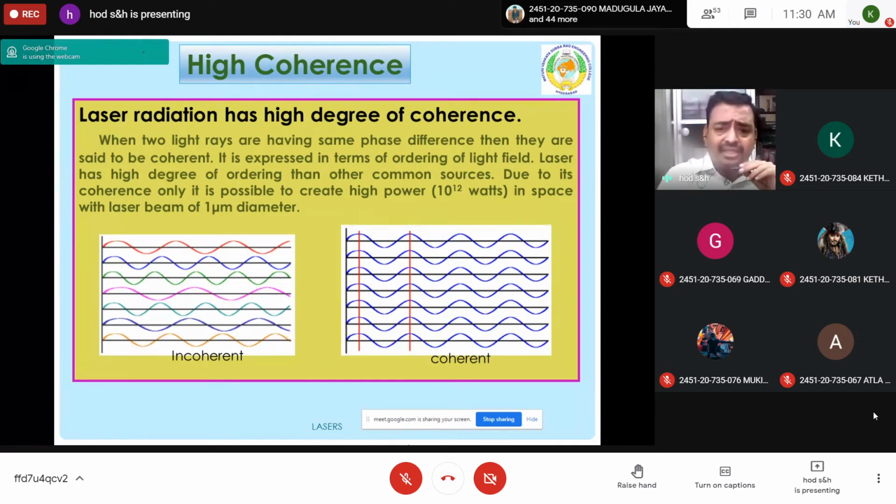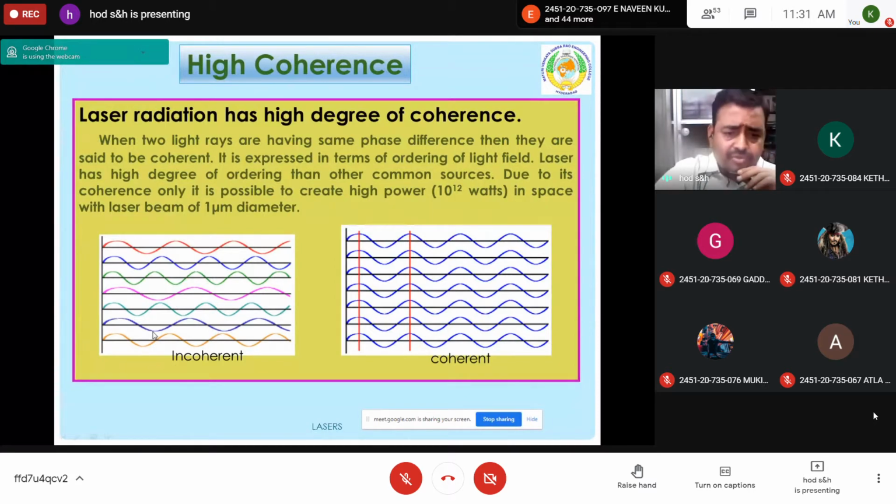So if the two light rays have the same phase or zero phase difference, then they are said to be coherent. It is expressed in terms of ordering of the light field. Laser light has a high degree of ordering compared to other common sources. Due to its coherency only, it is possible to create high power. If it is incoherent, the phase difference is lagging. Comparing all these waves, the phase differences are different for different wavelengths.